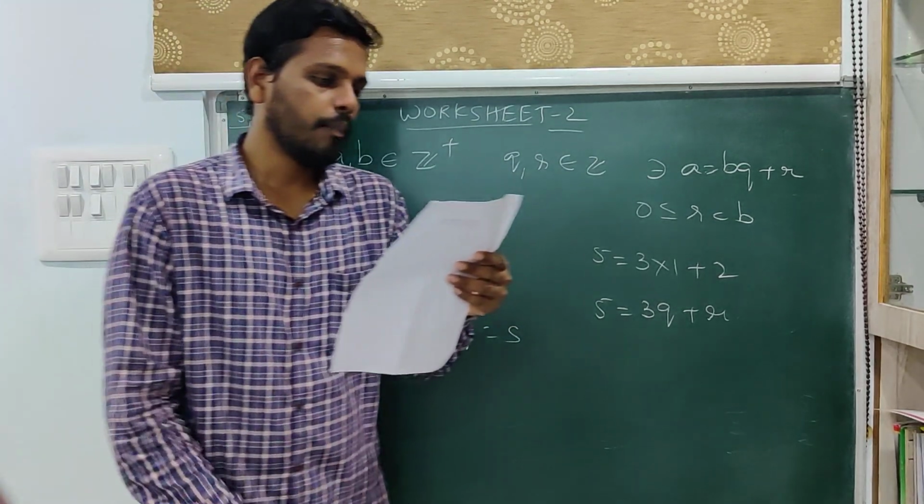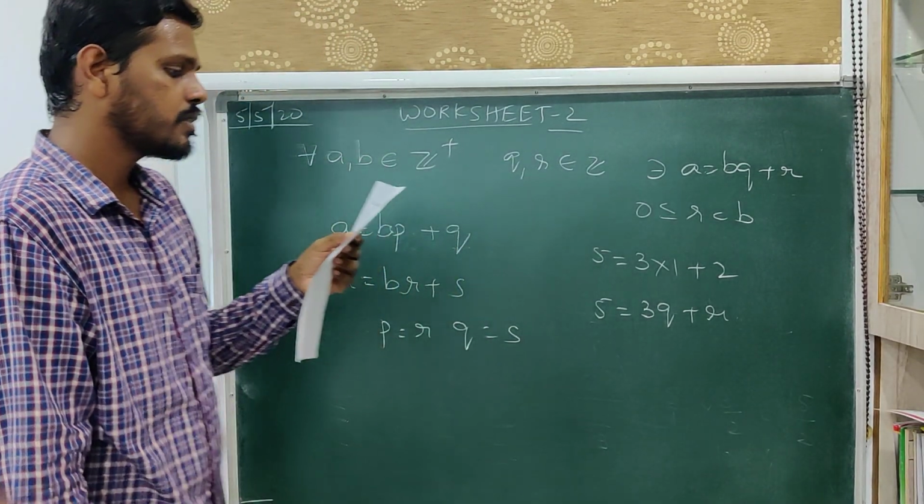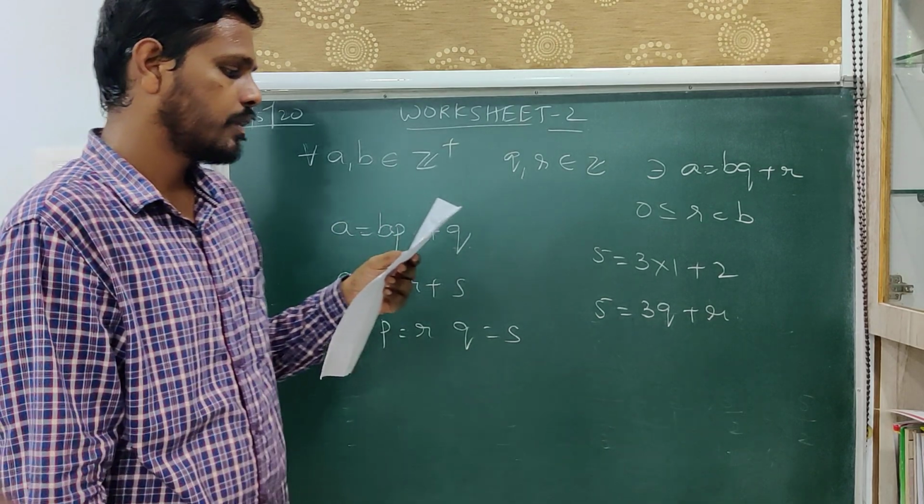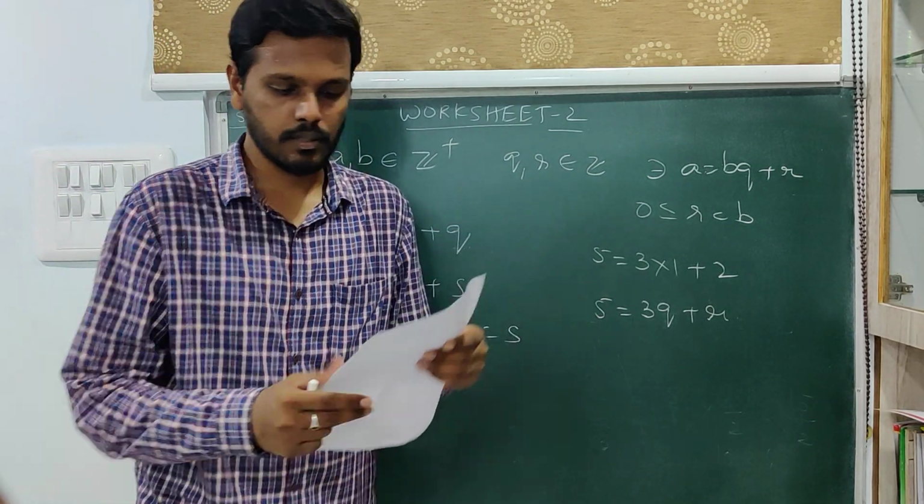Now look into the third one. A positive integer p is expressed as p is equal to 8q plus 9. Is this statement true? Justify your answer.